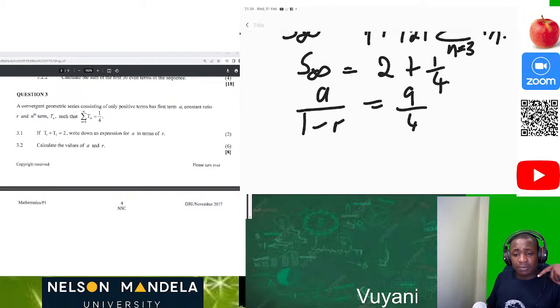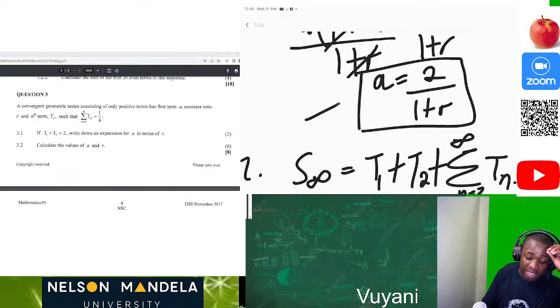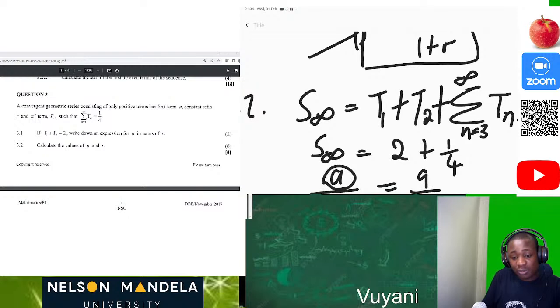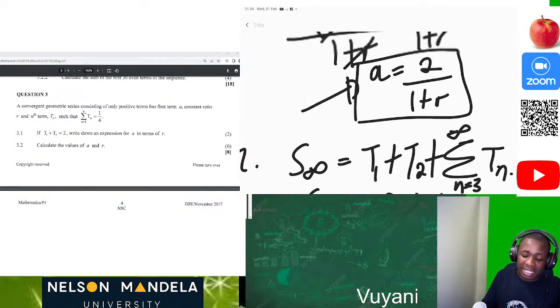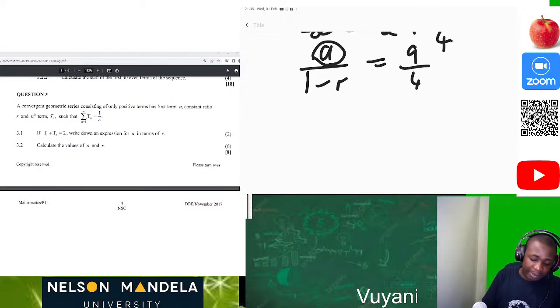Now, from this point, everything is easy. Why? Because initially in the question we did on 3.1, they said write a in terms of r. So we have already solved a. Where there is a, we substitute the value which is 2 over 1 plus r.